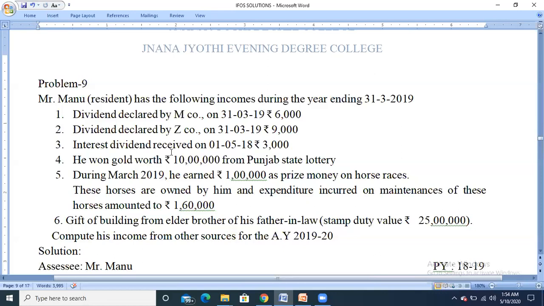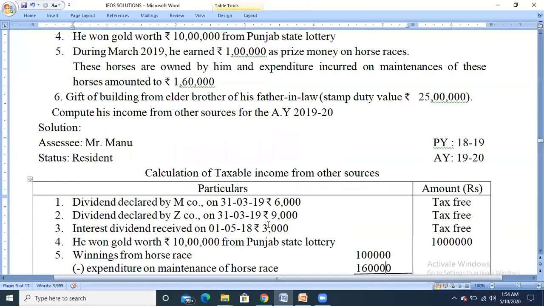Next, interest dividend received on 1/5/2018, that is in the previous year. Even though they call it interest dividend, it is nothing but a dividend amount. If they have not mentioned any information regarding the company, it is assumed to be an Indian company, and it is exempted from taxes if it is less than 10 lakh rupees. The amount is 3,000, which is less than 10 lakh, so it is fully exempted. So dividend declared by M company is tax-free, dividend declared by Z company is tax-free, and the interest dividend received, which is 3,000, is also tax-free.